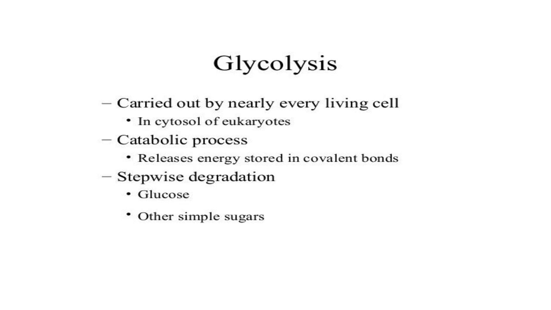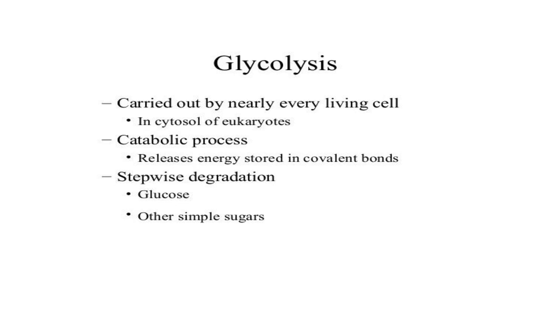It is an oxidative process in which one molecule of glucose is partially oxidized into two molecules of pyruvate or pyruvic acid in a series of enzyme catalyzed reactions. It occurs in the cytosol of all cells.